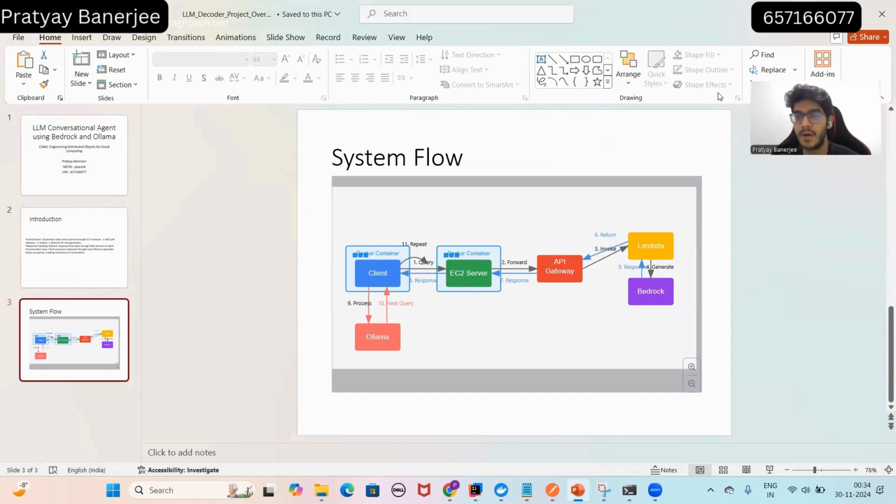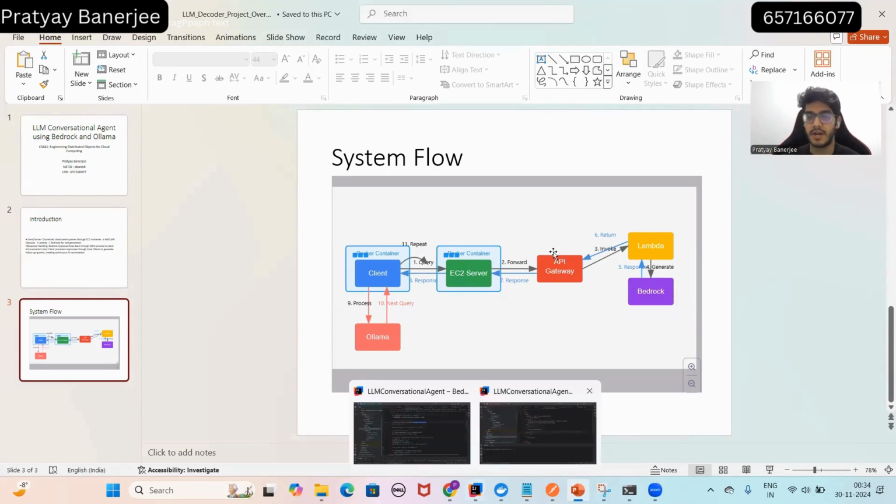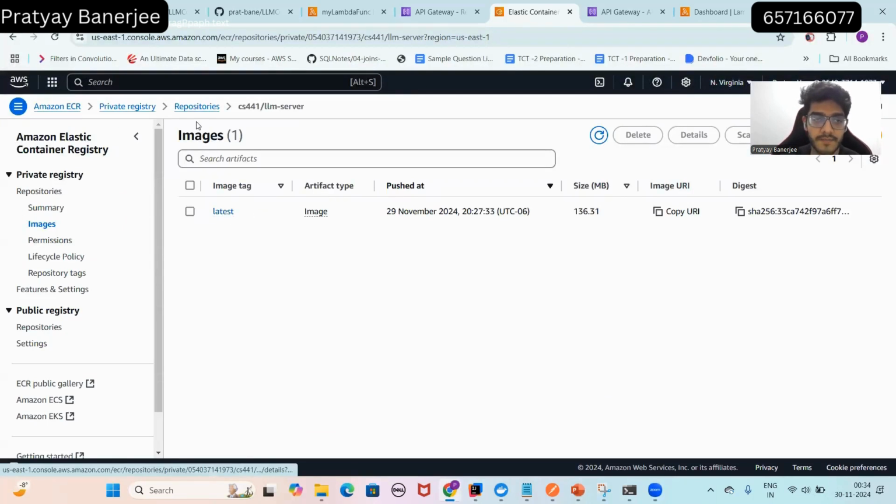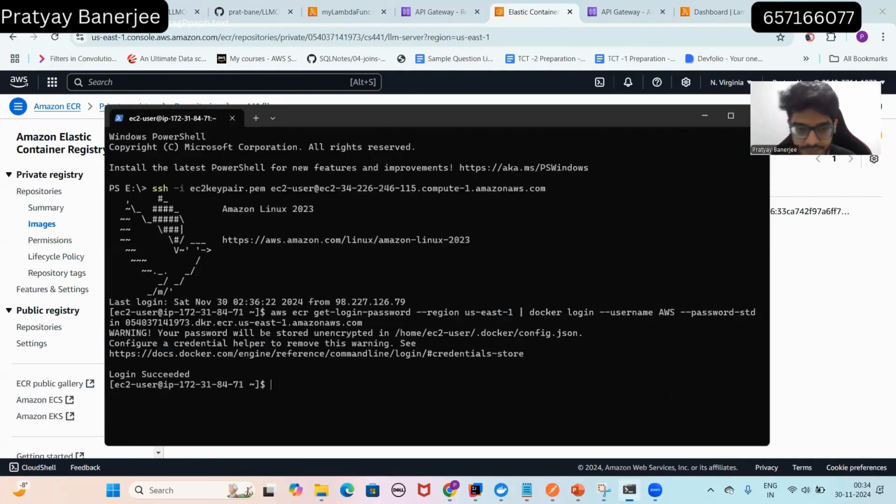I have pushed this EC2 image, the LLM server image, this conversational agent server, to the AWS container registry. This is the image, and we will be pulling it when we run our server on EC2. So let's go ahead and do that.